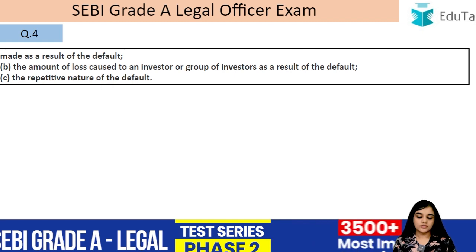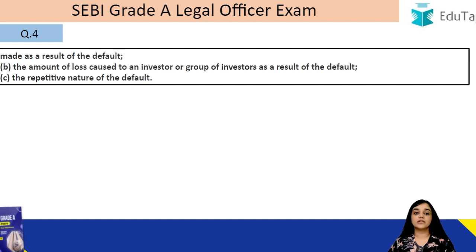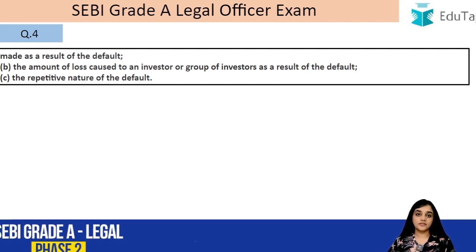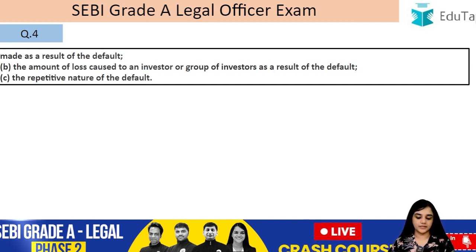The amount of loss caused to an investor or group of investors as a result of that default. So the loss that has been caused to the investor or any group of investors also has to be taken into consideration, and the repetitive nature of the default. If it is repetitive in nature, then also it has to be considered, right? So all of these factors have to be taken into account while adjudicating the quantum of a penalty.